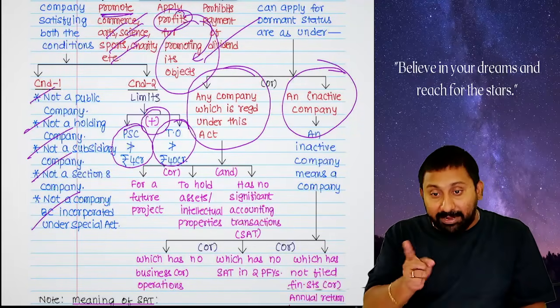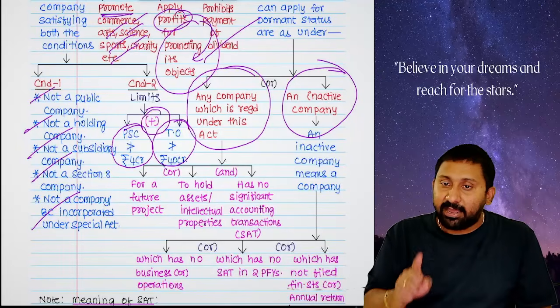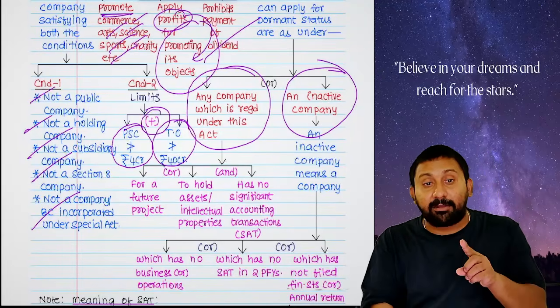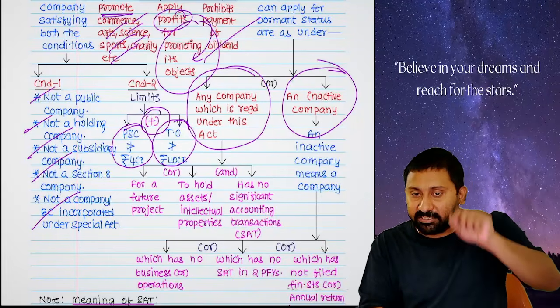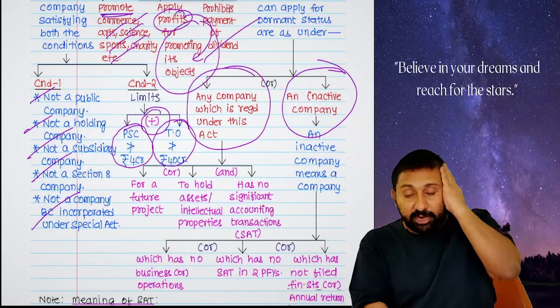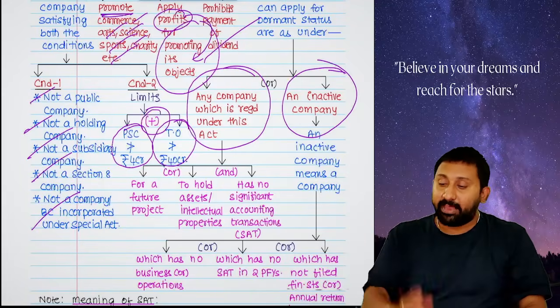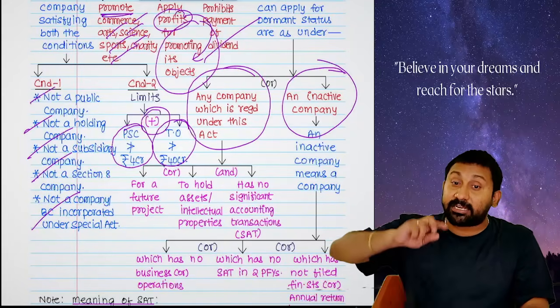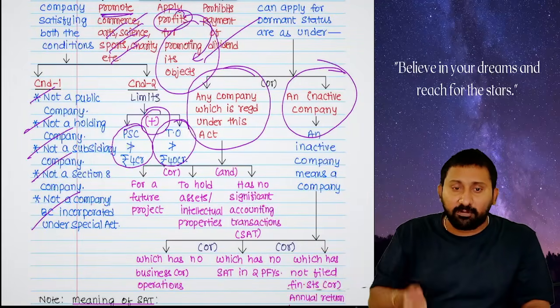So therefore, a company is an artificial person, a separate legal entity. Assets should be purchased in the name of the company only. Research and development is an intellectual property right, an intangible asset. So try to understand clearly. The point is, a company is formed under the Companies Act, but it is not formed for today's project, it is started for a future project. Then what are you going to do now?